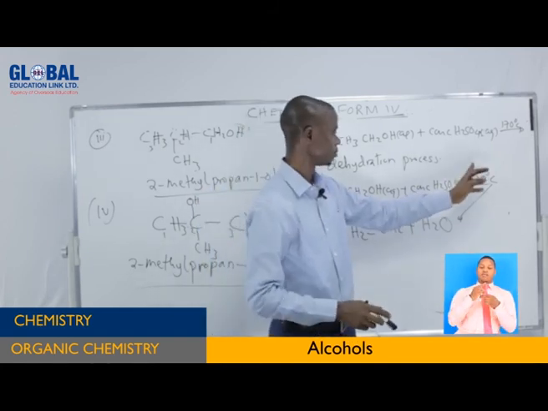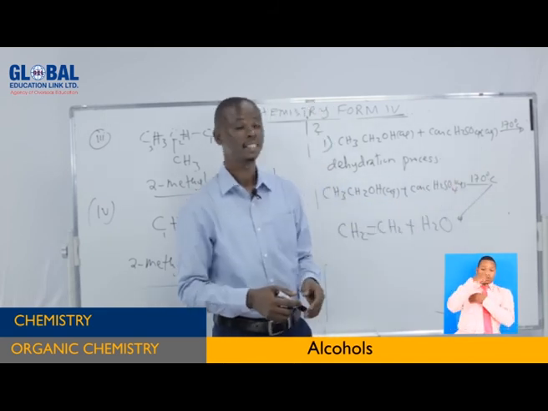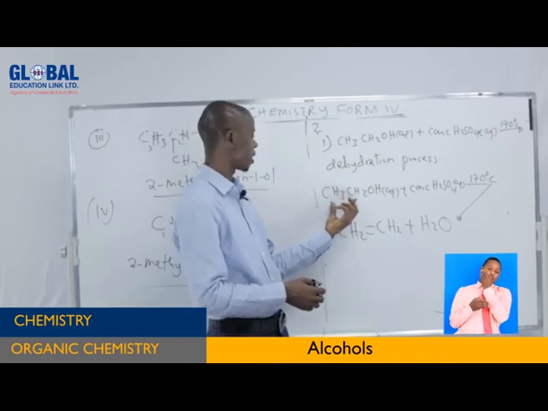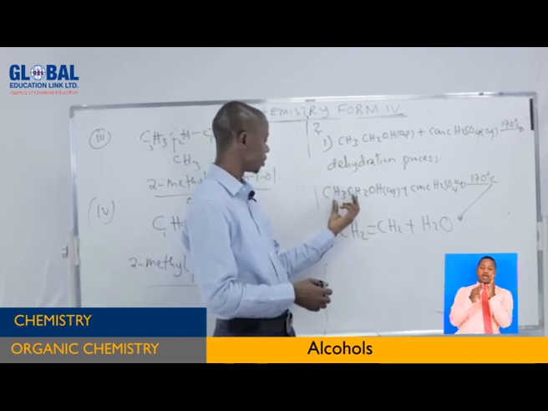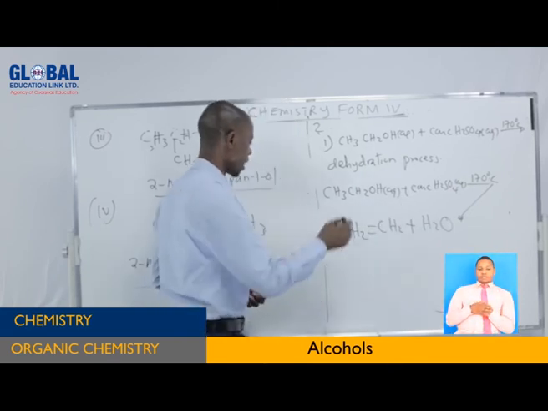Remember the temperature. But this temperature can range up to 180 degrees Celsius. So it is very simple. It depends on the number of carbons. Here the carbons are 2. So this double bond will be formed from that reaction. That is number 1.